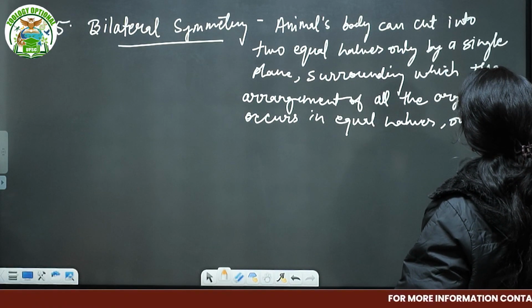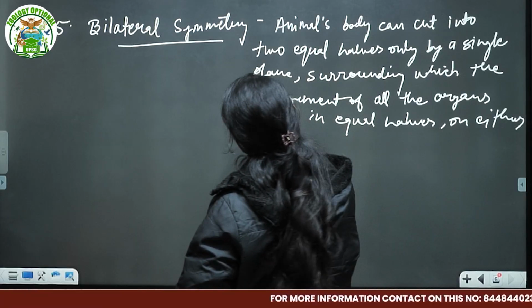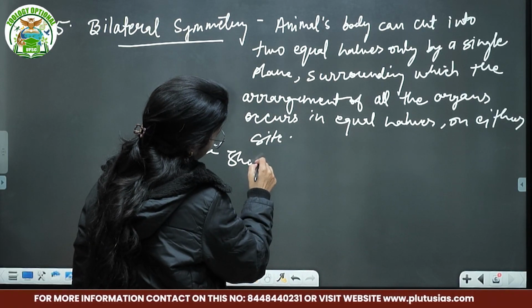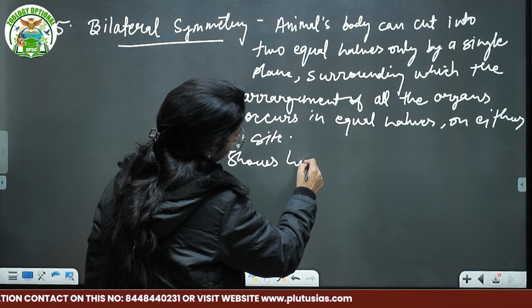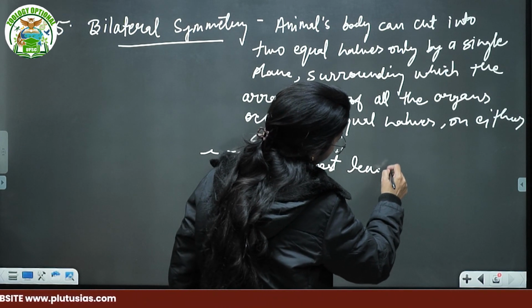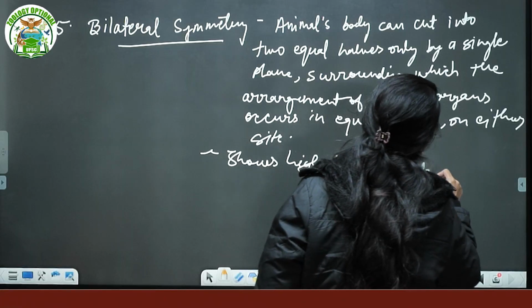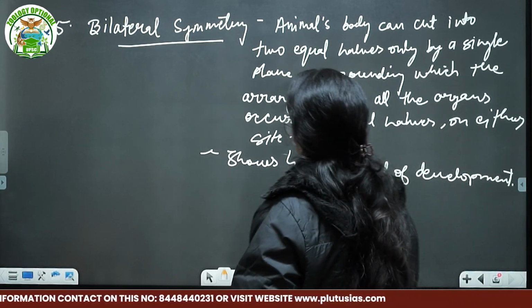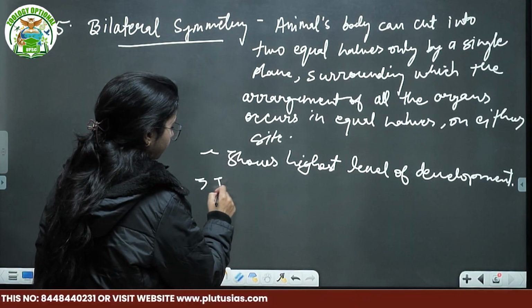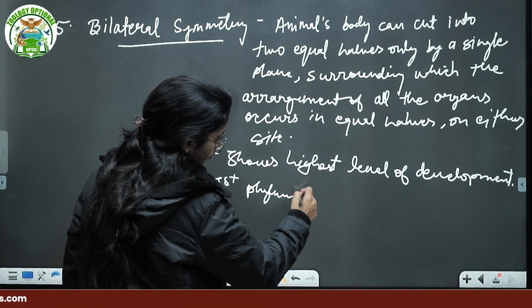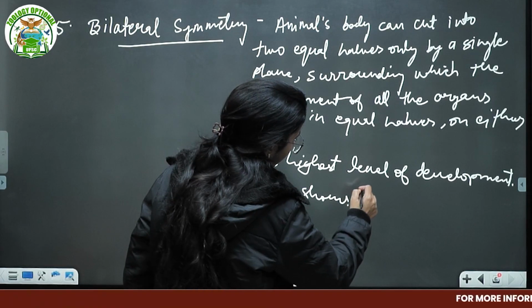On either side. The first animal, it shows the highest level of development. The first animal shows this. First phylum shows bilateral symmetry.